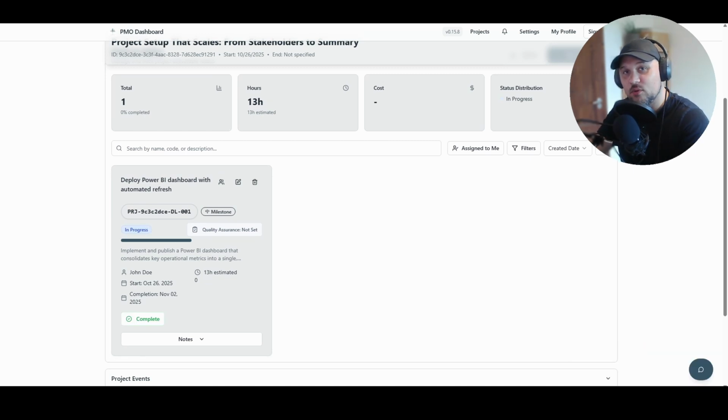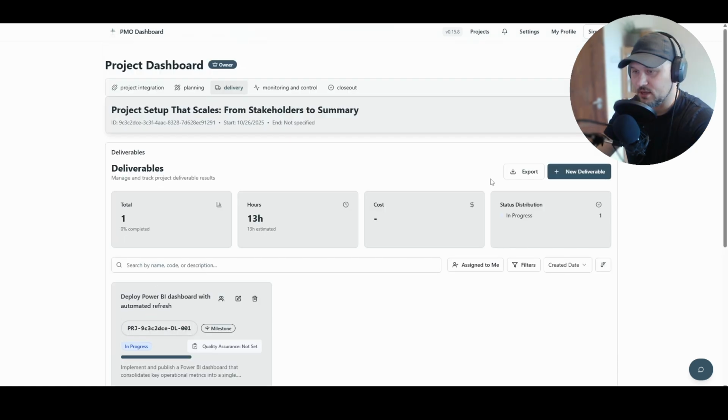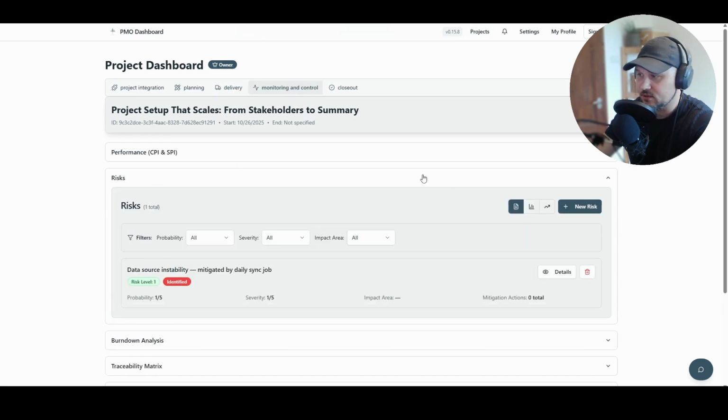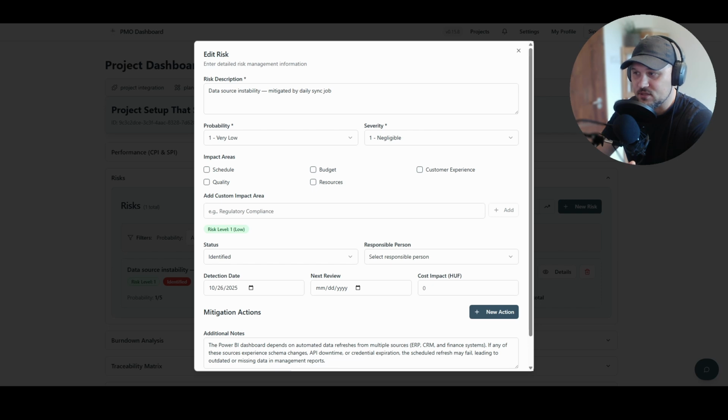In this step, we are going to link the whole context. We are going to identify risks, assumptions, and dependencies. After creating the first deliverable, we are going to navigate to the next module, which is monitoring and control. We are going to identify our first risk. I already created the first one, so it is going to be like data source instability, mitigated by daily sync job.